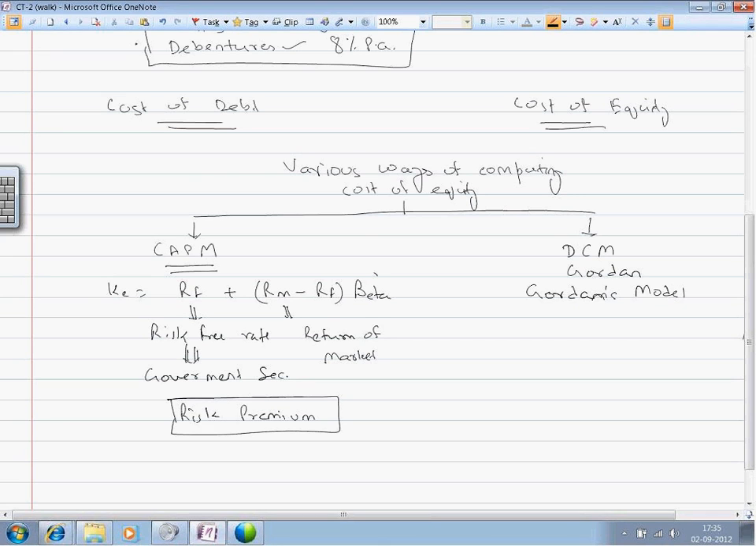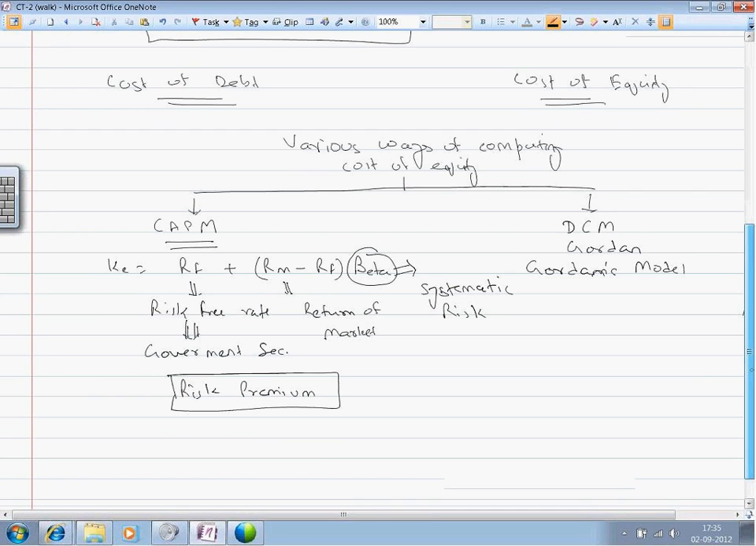Talking further about the risk premium, we should discuss beta. Now, beta is generally the measure of risk. There are two risks which one has to face when he invests his money in a particular kind of security.